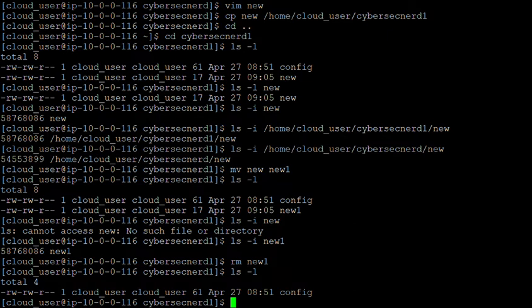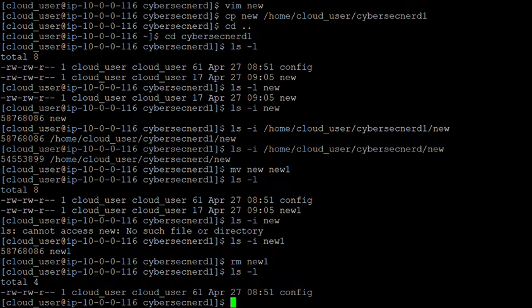So when I use remove as a command, the only thing is the pointer is getting deleted. The data in that particular file will be there, but the pointer between the inode and the name of the file new one is getting deleted. Therefore, we are not able to see the file name new one here. Okay, so let's move on to some other commands without delaying.